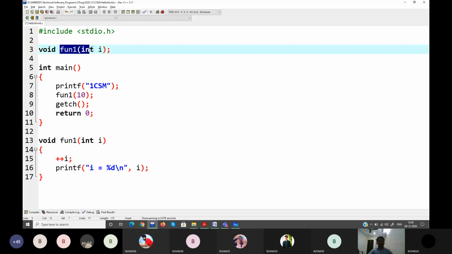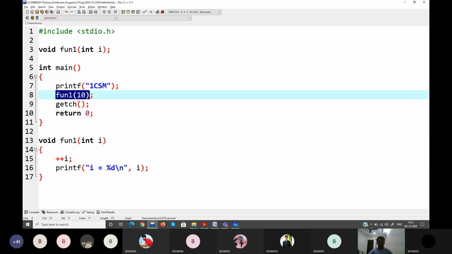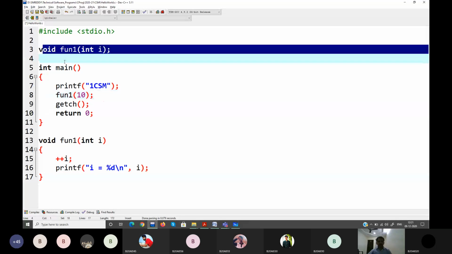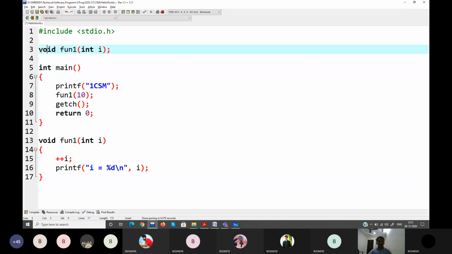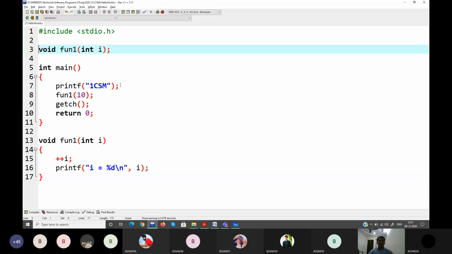You may ask me, sir, why is this kind of declaration required as you have the definition? Because I'm calling the function here. When the function execution starts here, your compiler has to know what fun1 is. It starts from here and has not come across its definition before your main. So if you don't have this, what happens? Most probably, that depends on the compiler also, it doesn't know what the return type is. Let's say this kind of declaration is a kind of prototype.